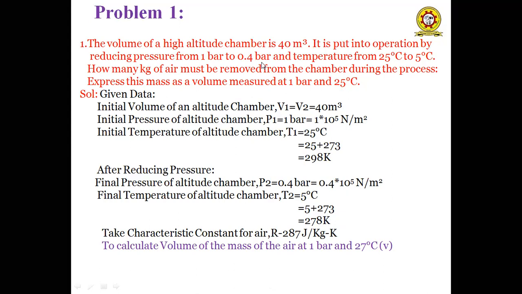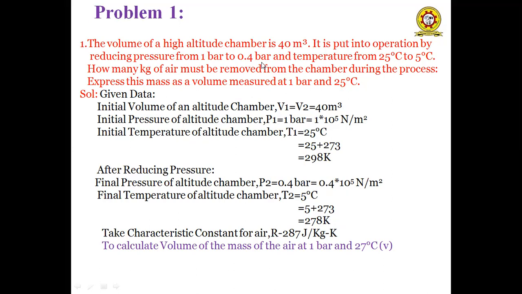And the temperature also reduces from 25 degrees centigrade to 5 degrees centigrade. So how many kgs of air must be removed from the chamber during this process? Express this mass as a volume measured at 1 bar and 25 degrees centigrade.